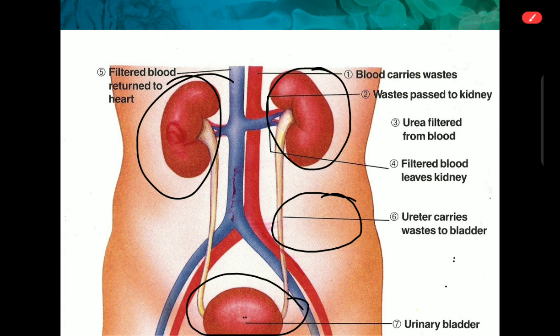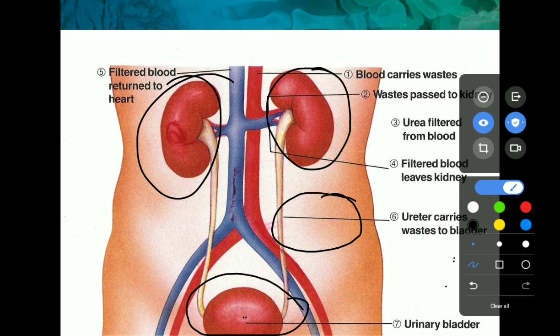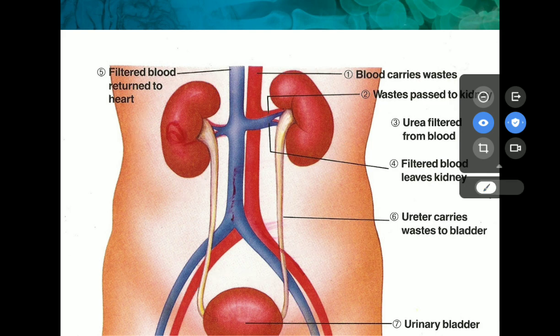The moment the bladder is filled, we have that kind of sensation, and then we go to the washroom. Then through the urethra, the waste material of our body which is filtered by the kidney is excreted from our body.